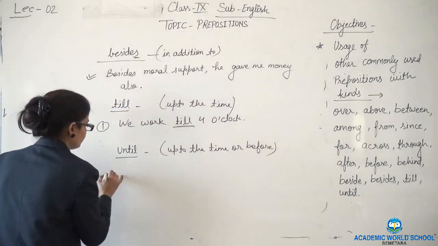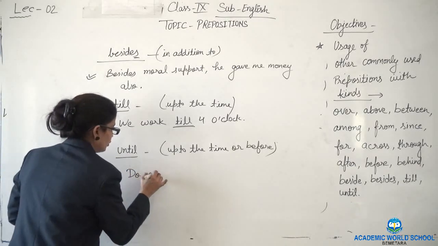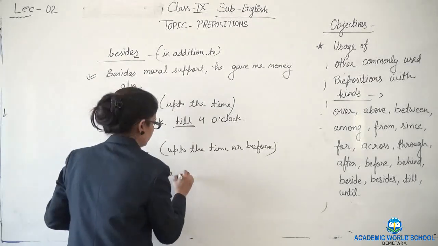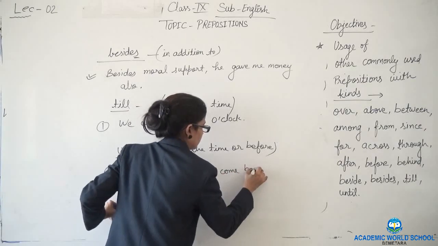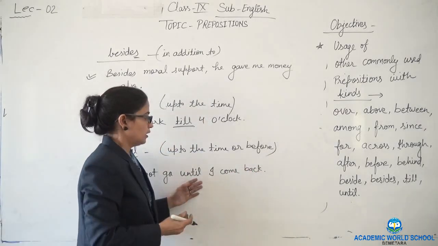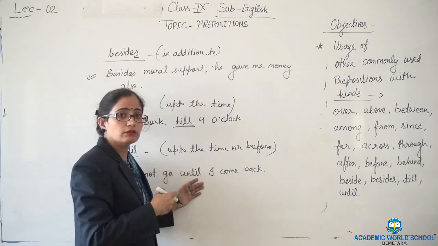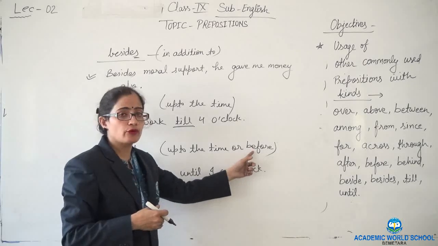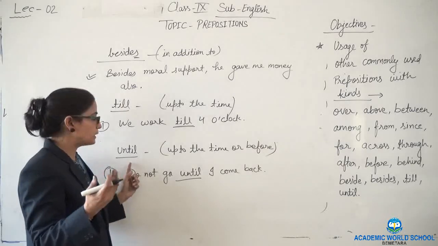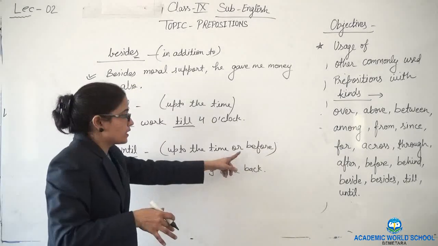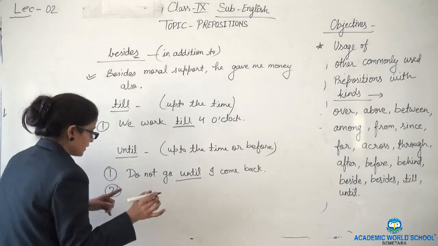Until will be used, do not go until I come back. It may happen that by the given time person may come earlier. Okay, so that's why it is written before. Generally it is used with the negative sentences also, like not before, as I have given here. Let's see another example.